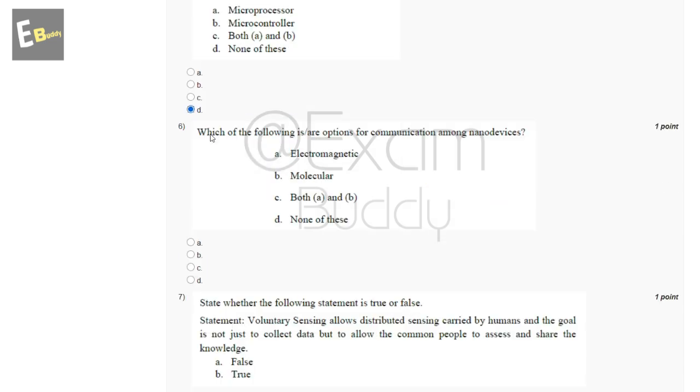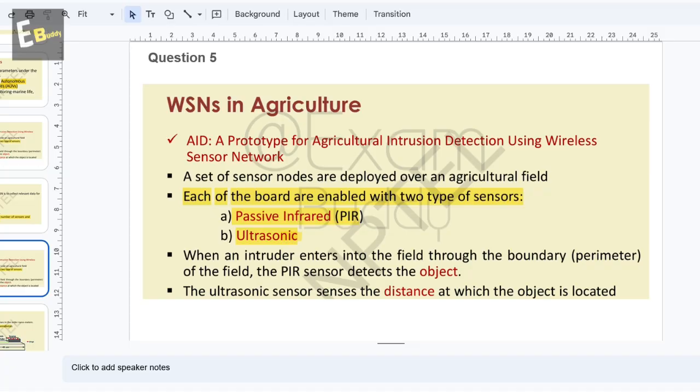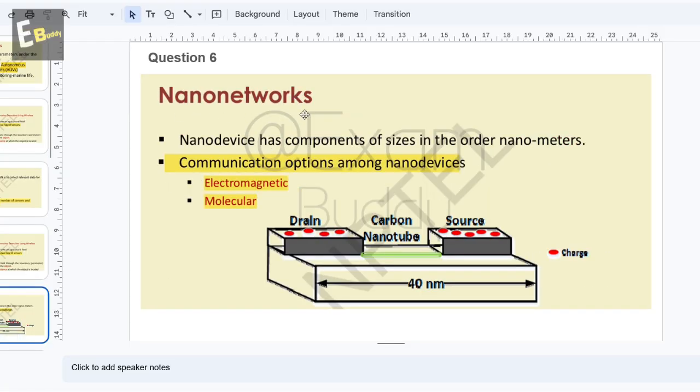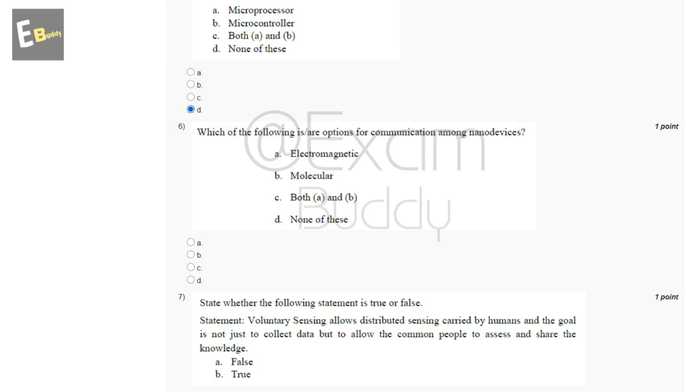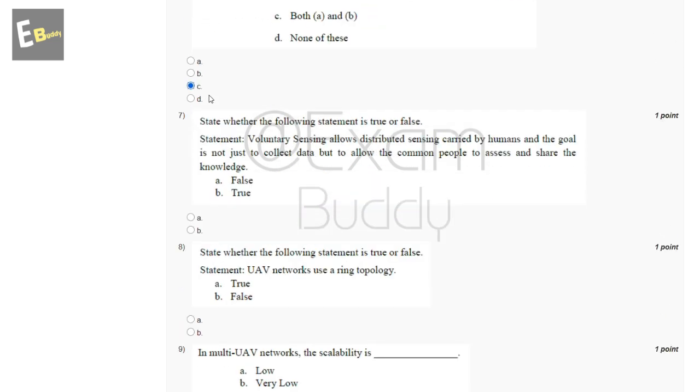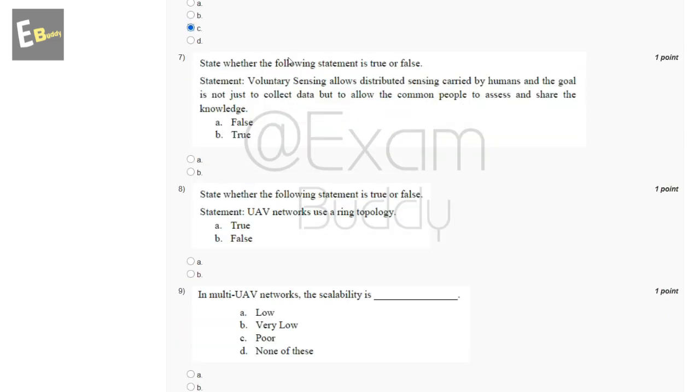Now the sixth question is: which of the following are options for communication among nano devices? The options are: electromagnetic, molecular, both A and B, none of these. Question six, nano network communication options among nano devices: electromagnetic, molecular. So the answer of question six is C. Now the seventh question: state whether the following statement is true or false.